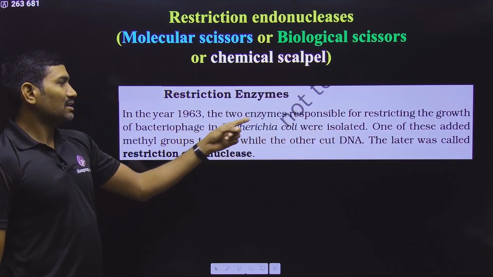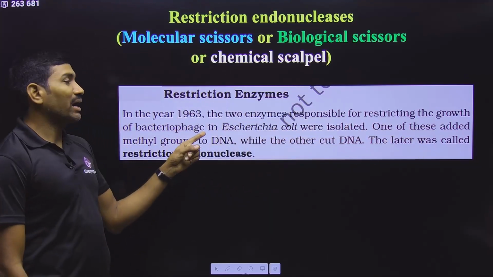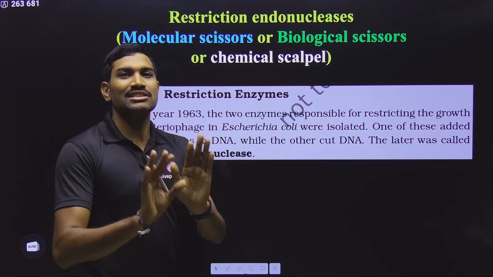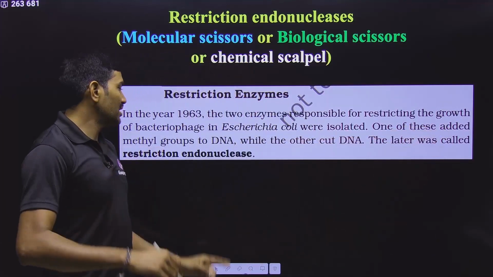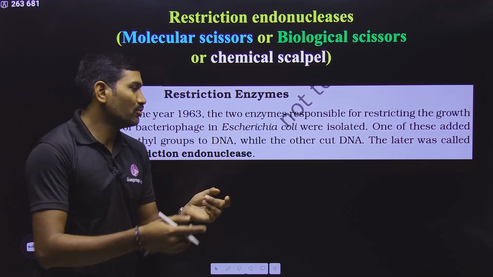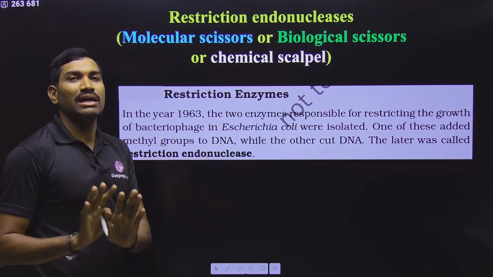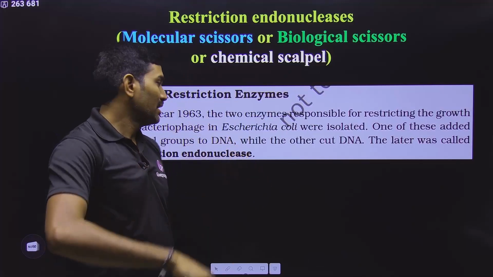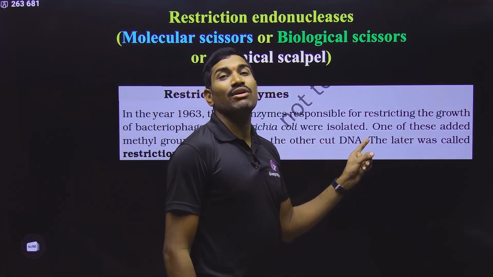Here in the NCERT, they are saying that two enzymes responsible for restricting the growth of bacteriophage in Escherichia coli were isolated. Two enzymes. They are stopping the growth of virus in the E. coli bacteria. One enzyme is adding methyl group to DNA, modification. By the addition of the methyl group to DNA, whose DNA? Bacterial DNA, not viral DNA. It is protecting bacterial DNA. While the other is cutting the DNA, whose DNA? Viral DNA.